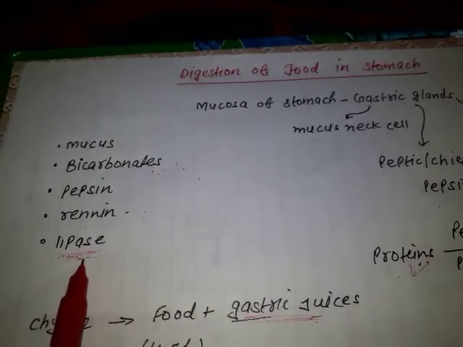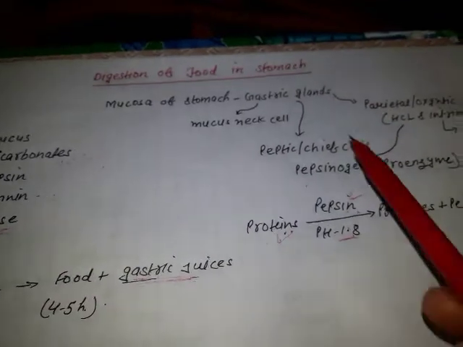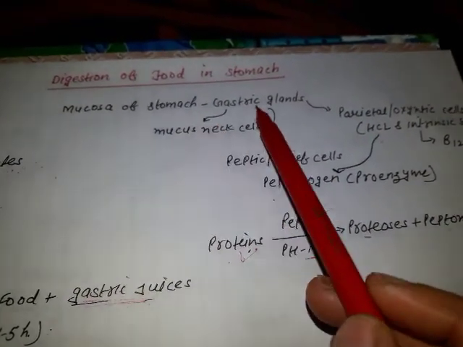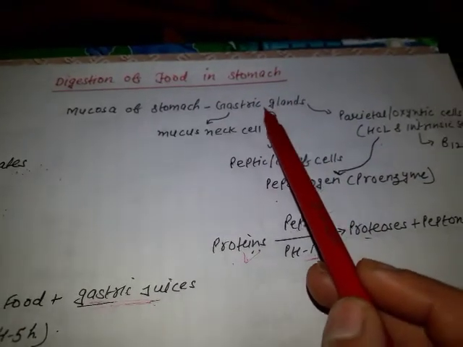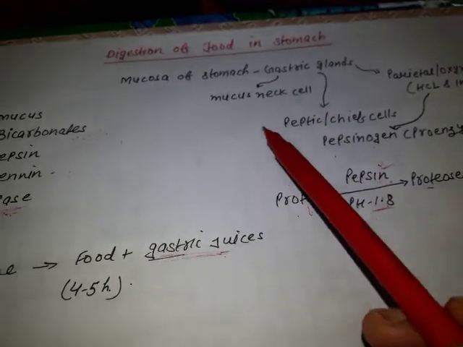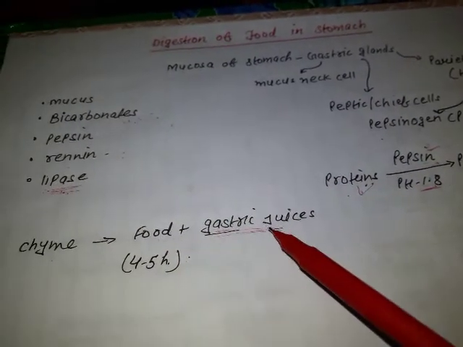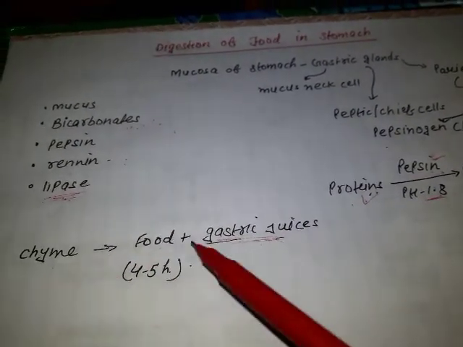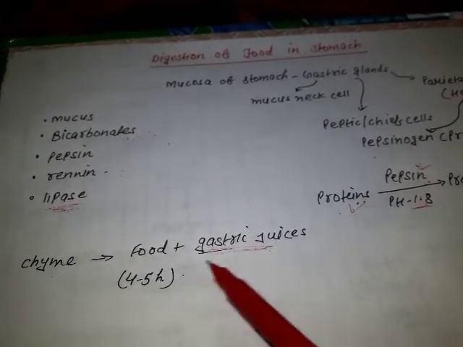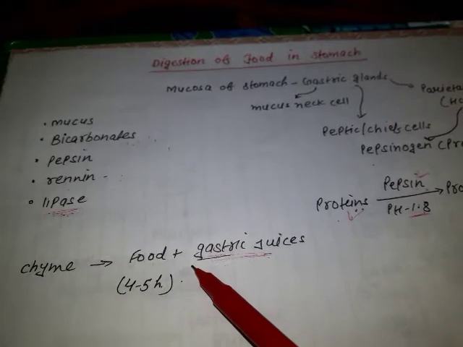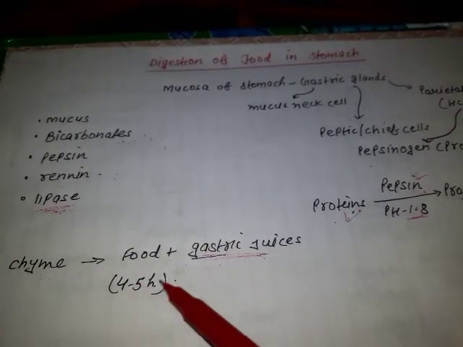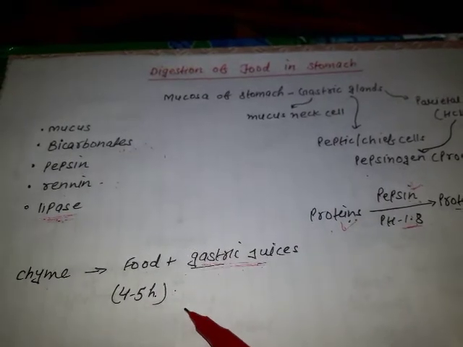Fine. So let's revise our topic. The mucosa of the stomach forms gastric glands, and these gastric glands secrete gastric juices. Food gets mixed with the gastric juices, which is called chyme. This mixing happens due to the churning movements of the muscular walls of the stomach, and food is stored in the stomach for 4 to 5 hours.